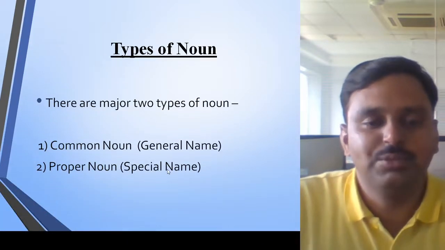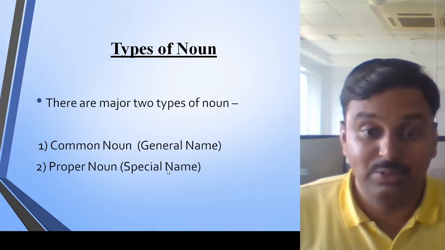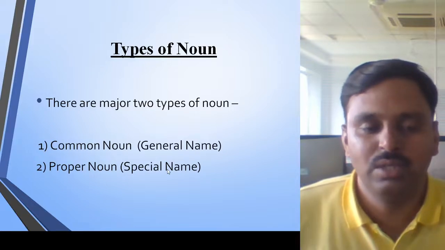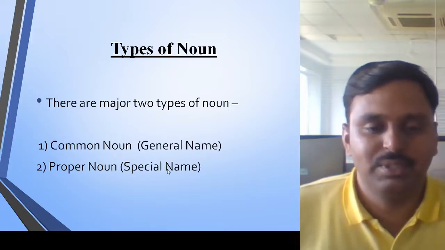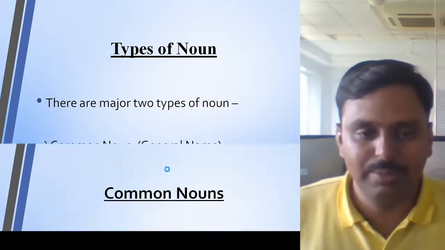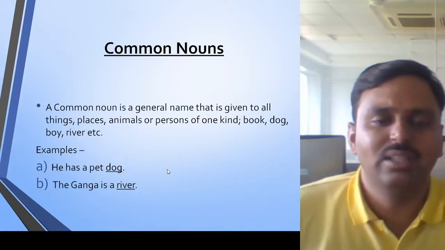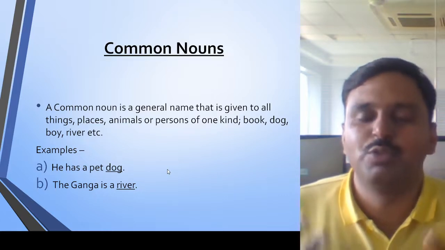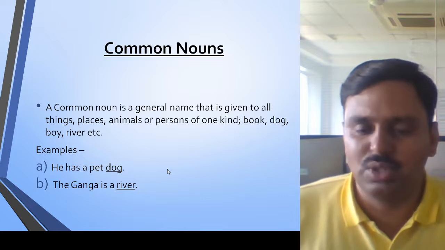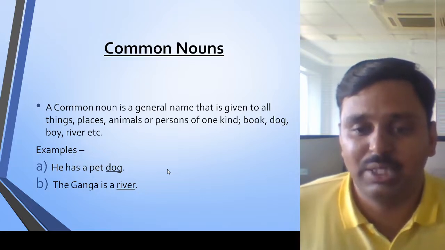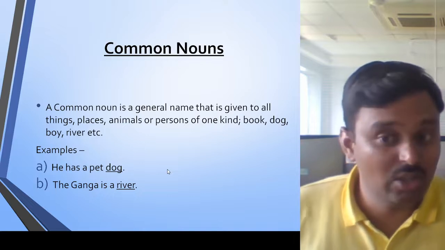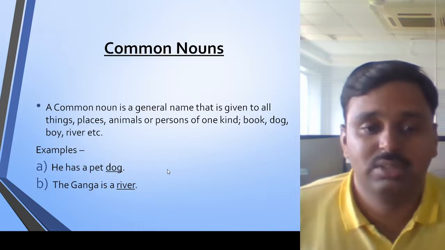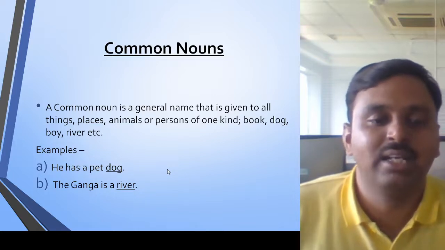Next we have the types of noun. Actually there are many types of noun, but the major types are common and proper noun. A common noun refers to a general name, a general thing. A common noun is a general name given to a particular thing, place, person of one kind. Like book. When I say book, I am not referring to a particular book. When I say dog, I am not saying which dog I am talking about. The same like boy, the same like river.